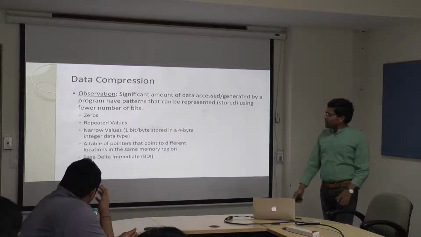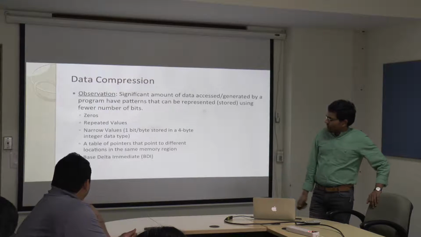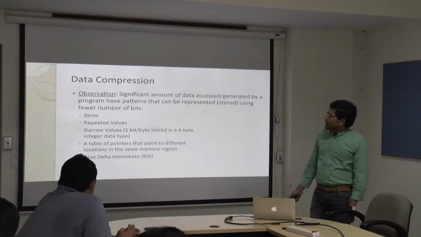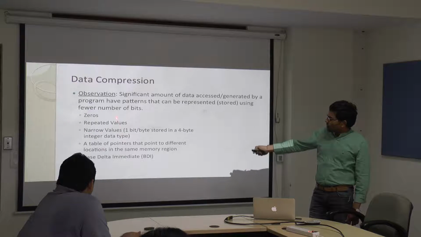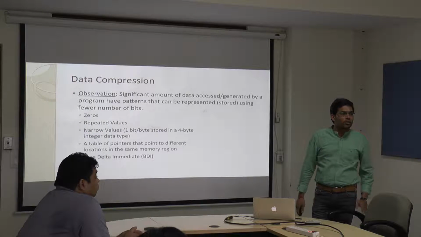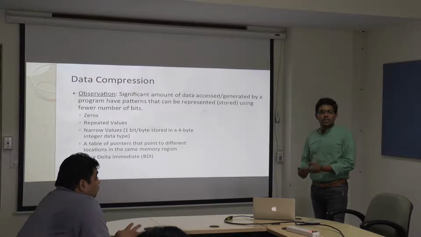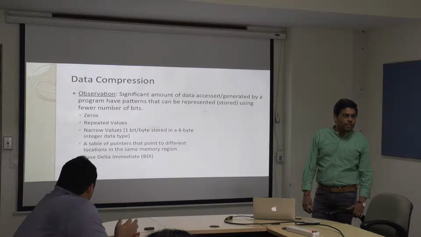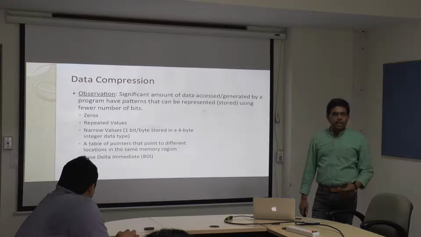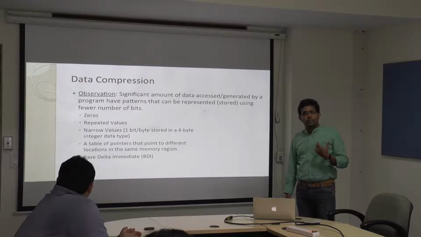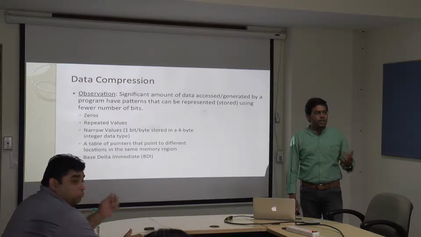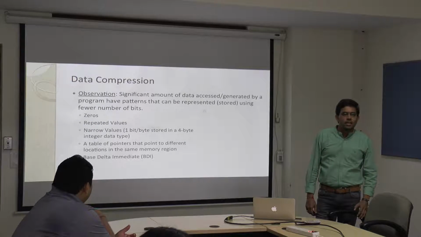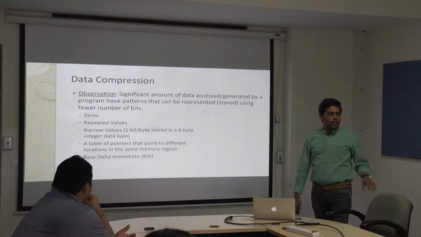So what is data compression? Typically, the data that applications are requesting, reading or writing, sometimes has patterns like this. Sometimes the entire data will be all zeros. Let us say you have an array, we are initializing the array with zeros and so on. So effectively only zeros will be there. And sometimes we may have only narrow values. So even though we have a 64-byte block, only 8 bytes of data will be there, and the remaining things are all zeros. Or sometimes we may have repeated values, where the same data is repeated in the entire block and so on.